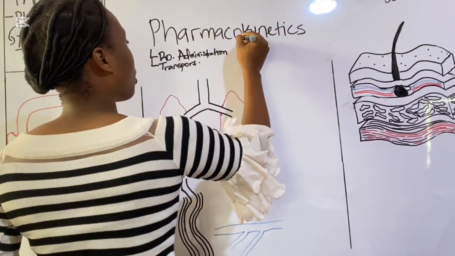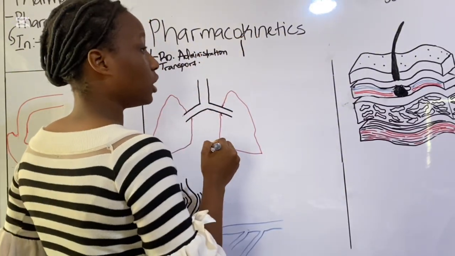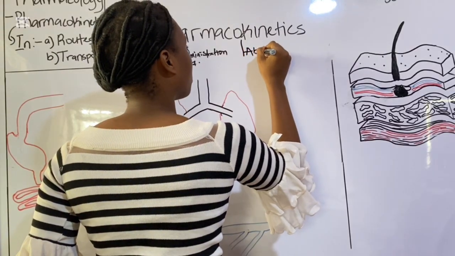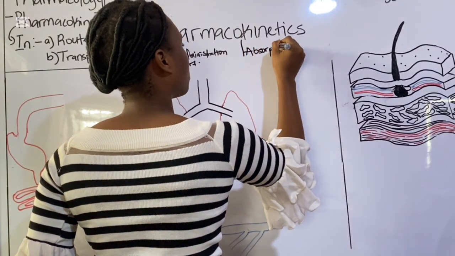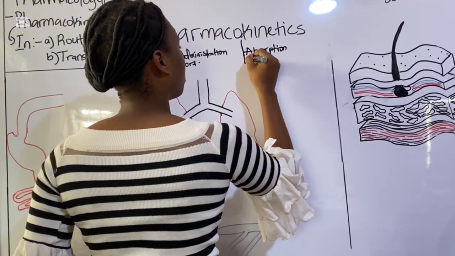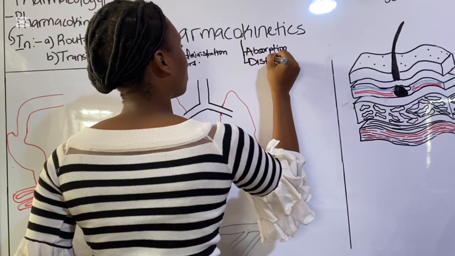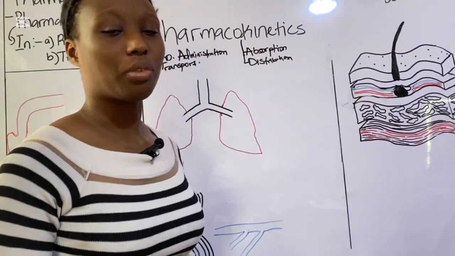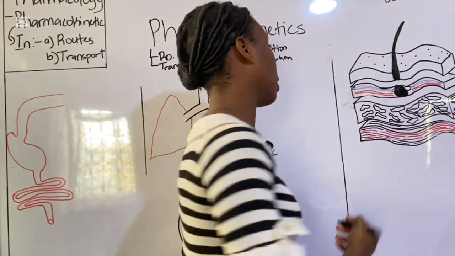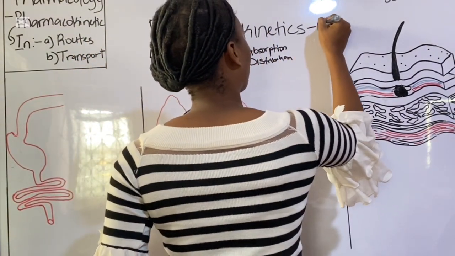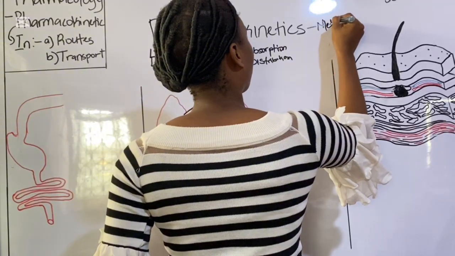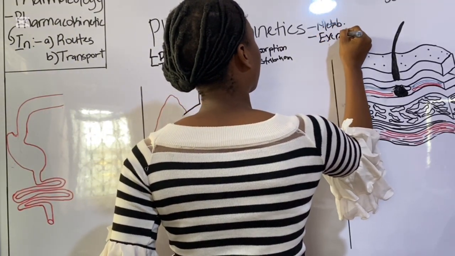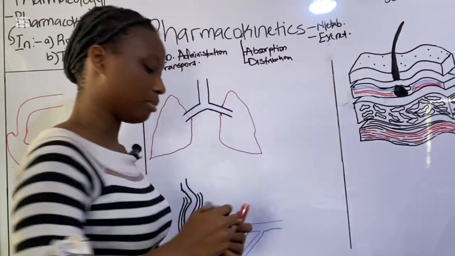When we talk about how drugs move through the body, we discuss absorption and distribution. And when we discuss how drugs move out of the body, we talk about metabolism and excretion.